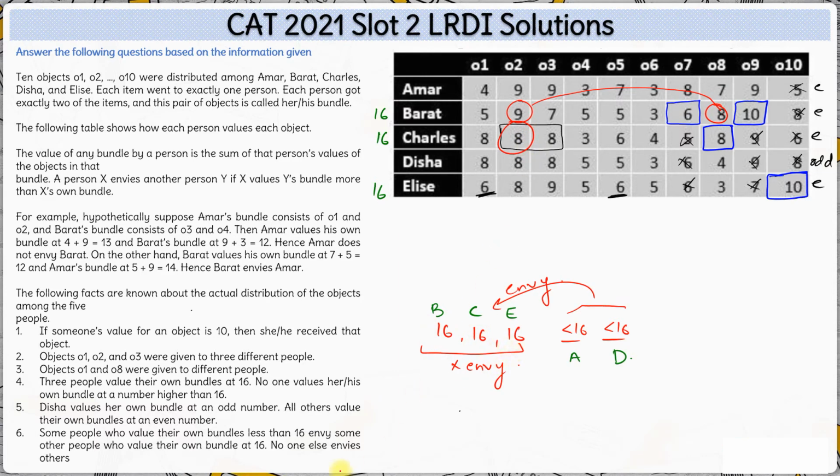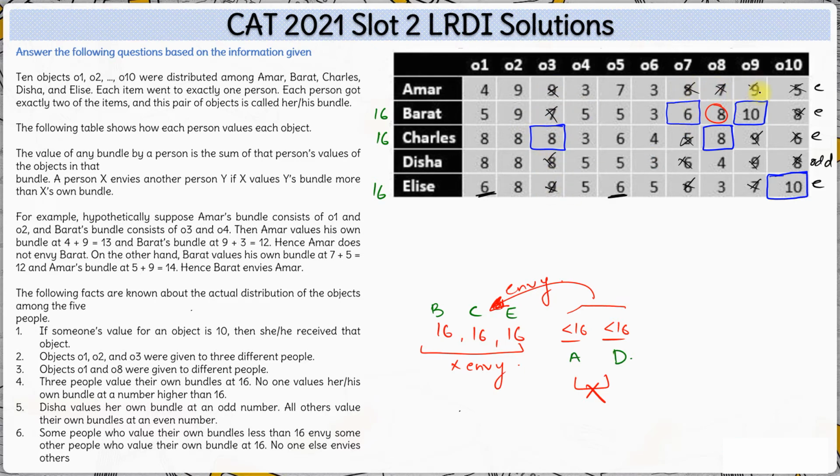But Bharat should not envy Charles. This is what we know from the last point, point number 6. All those who value their bundle at 16 do not envy each other. Only those people envy others whose bundle value is less than 16. And these people also envy only those who value their bundle at 16. They don't envy each other as well. Okay. So here we can conclude that Charles cannot have O2. If Charles cannot have O2, that means Charles will have O3. So Charles has O3, that means no one else can have O3.